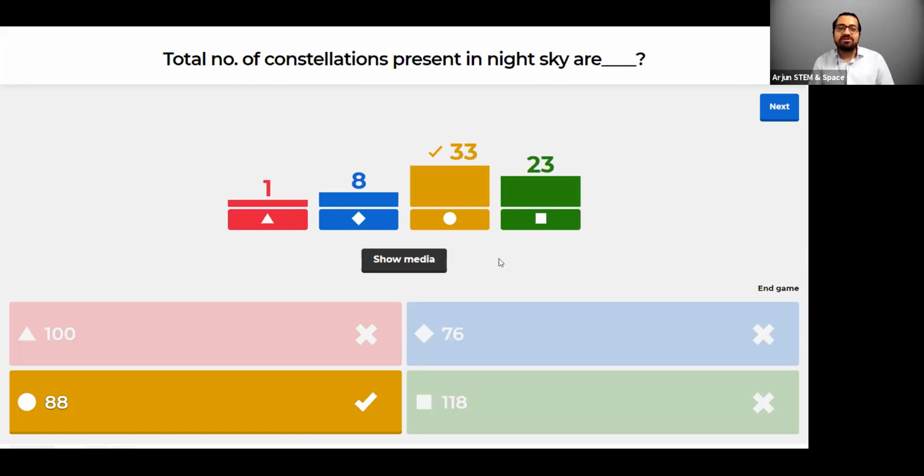Many students got it wrong. So in the total sky, right from the north to the south, to this side to the opposite side, there are a total of 88 constellations. Okay, so the IAU has recognized 88 constellations like that.